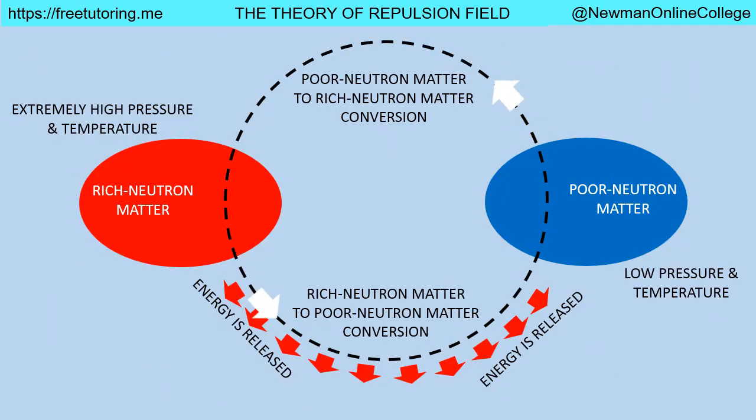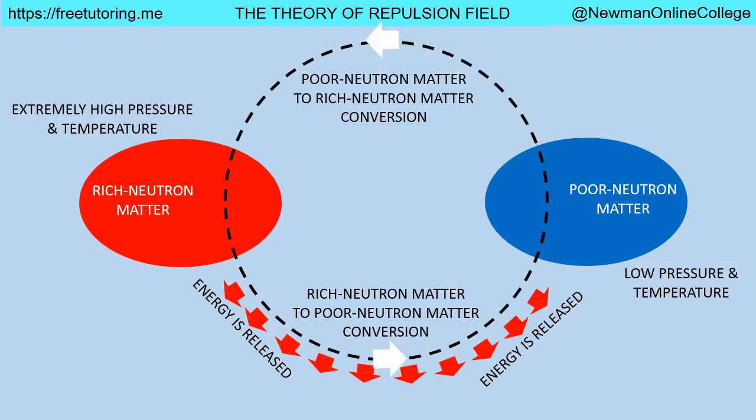Under the theory of repulsion field, it is believed that if poor neutron matter, the matter that is made of 118 chemical elements and is found everywhere on the Earth, is put in conditions of extremely high temperature and pressure, like those at the centers of stars and even the center of the Earth, such poor neutron matter will convert into rich neutron matter. And the reverse also holds true.